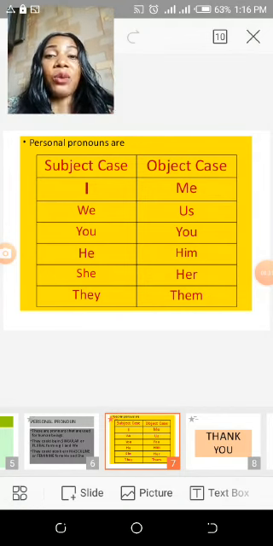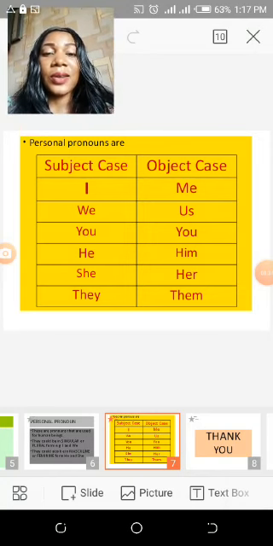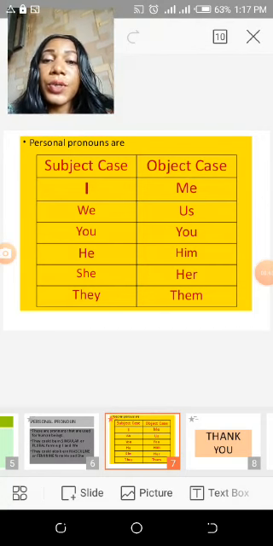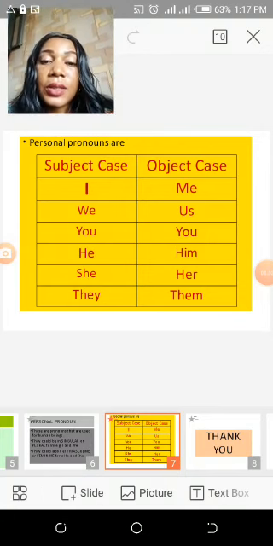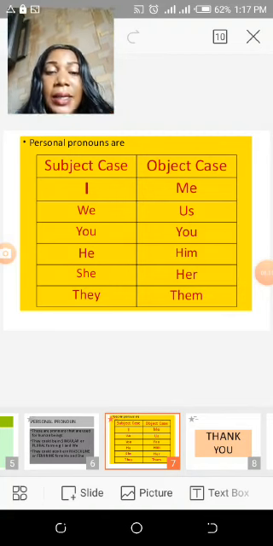Now, for the third person, you have they in the subject case and them for third person plural. Third person singular, you have he and she, him and her. Then for the third person plural, you have they and them.